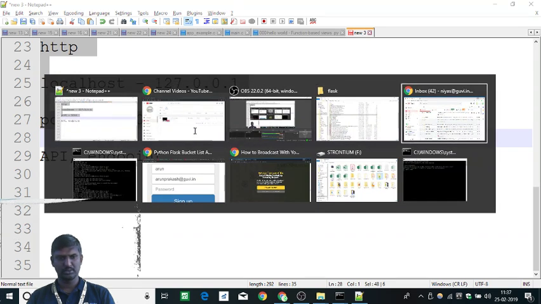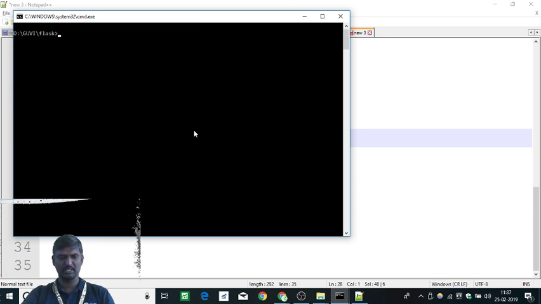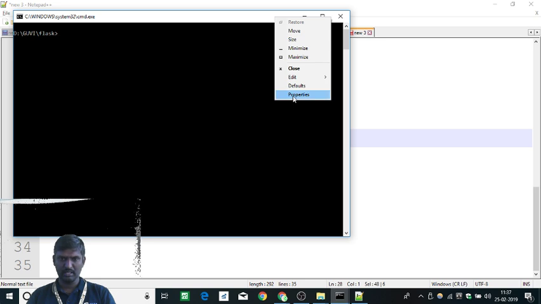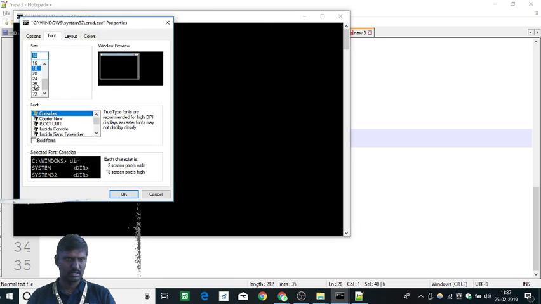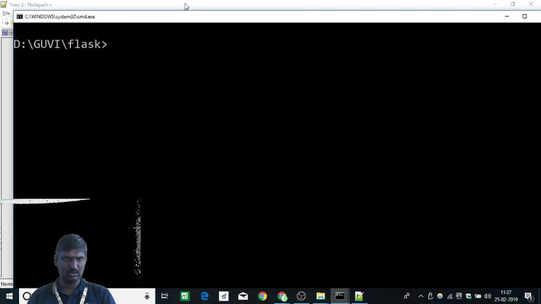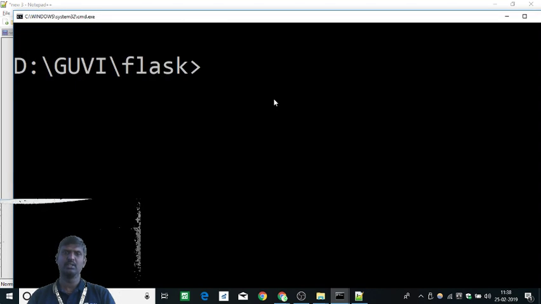Okay, so where is our command prompt? Yeah, here it is. Let's clear the screen, CLS. Let me make the font a little better. Properties, font, 36. Can we make it a little better? Max is 72. Okay, now it is like this.